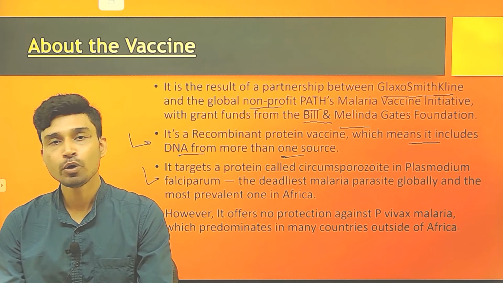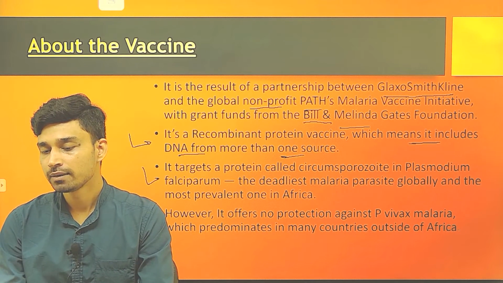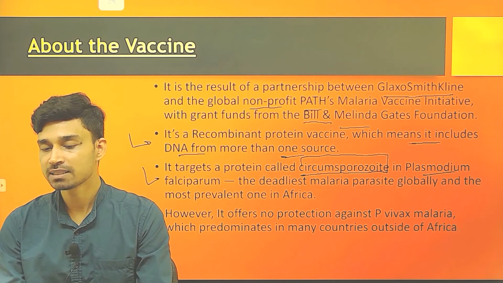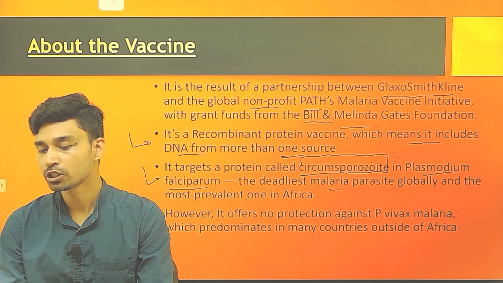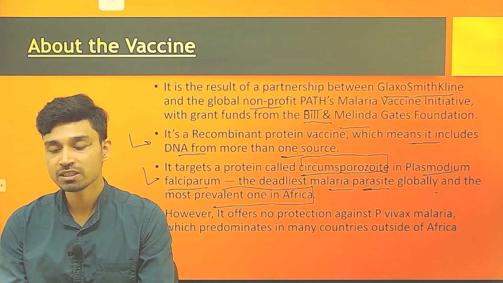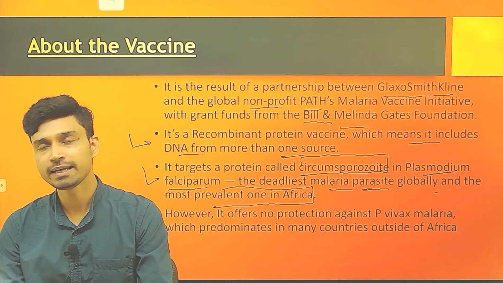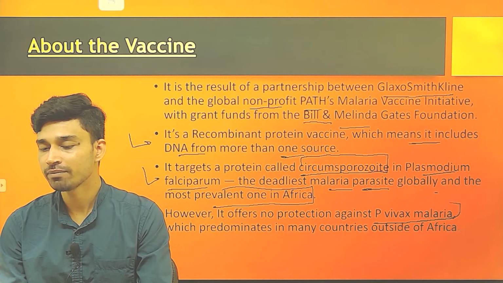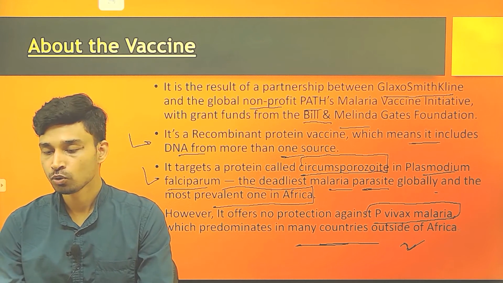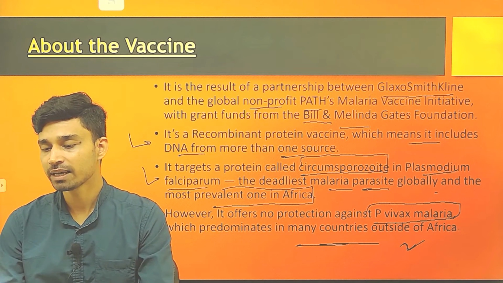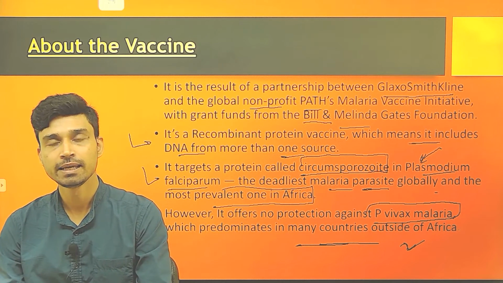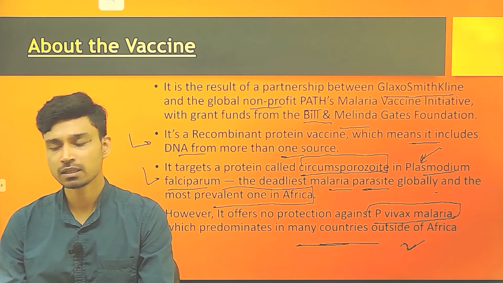And how it works, if we try to understand this: it targets a protein called circumsporozoite, which is found in Plasmodium falciparum. This is the deadliest malarial parasite globally and the most prevalent one in Africa. But the problem with this vaccine is that it does not offer any protection against Plasmodium vivax malaria, which predominates in many countries outside of Africa. So basically, we can understand that this vaccine can have a higher level of effectiveness in African countries as compared to other countries, especially in Asia.